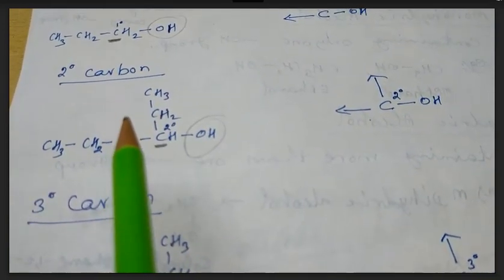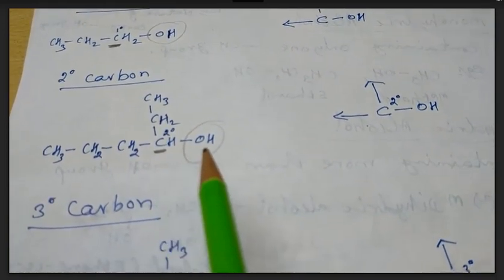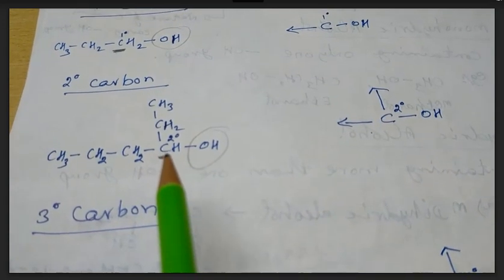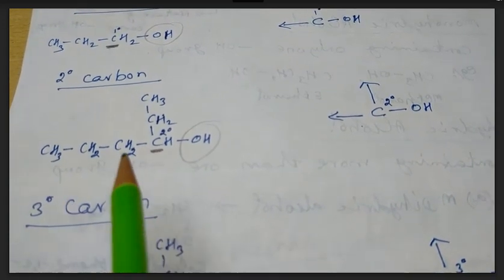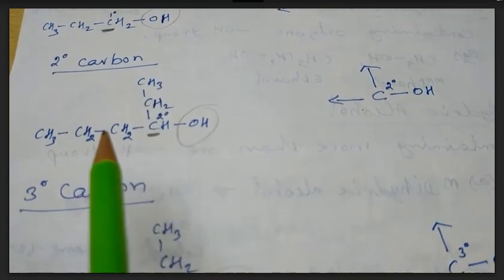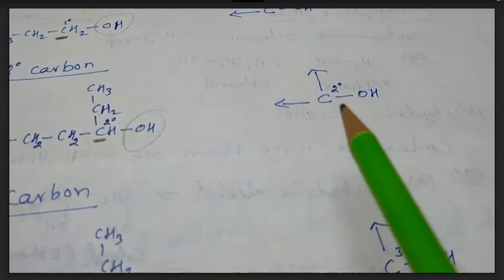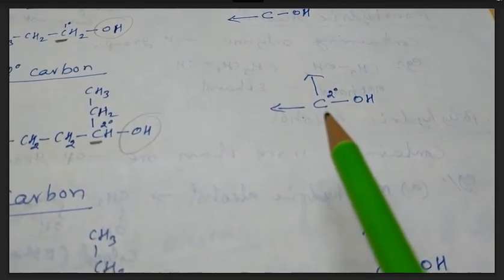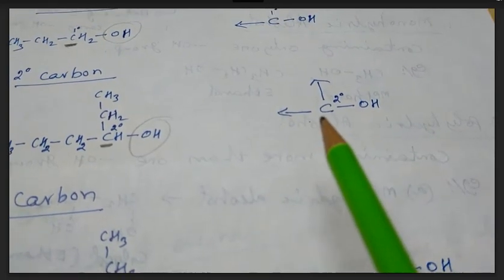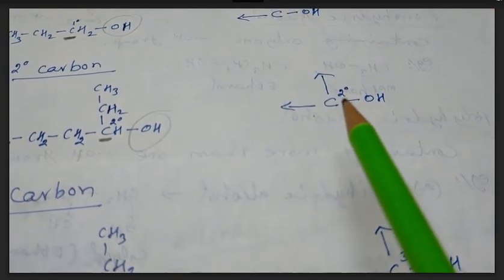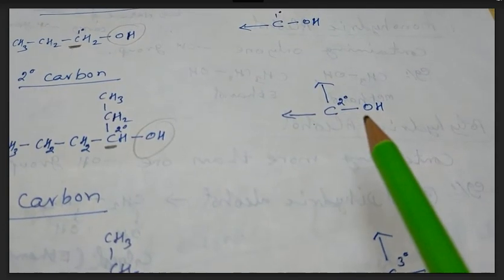Secondary carbon, the carbon having the OH group from which two carbon chain branches started over, that we may denote as carbon having OH group with two single arrows, that is called secondary carbon, secondary alcohol.